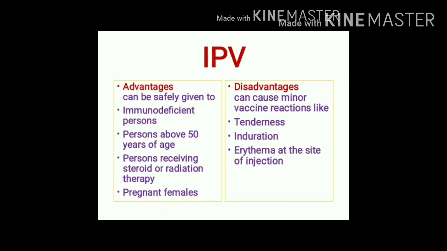Advantages of IPV. IPV can be safely given to immunodeficient persons, persons above 50 years of age, persons receiving steroids or radiation therapy, or even pregnant females. Disadvantages associated with administration of IPV include minor vaccine reactions like tenderness, induration or erythema at the site of injection.